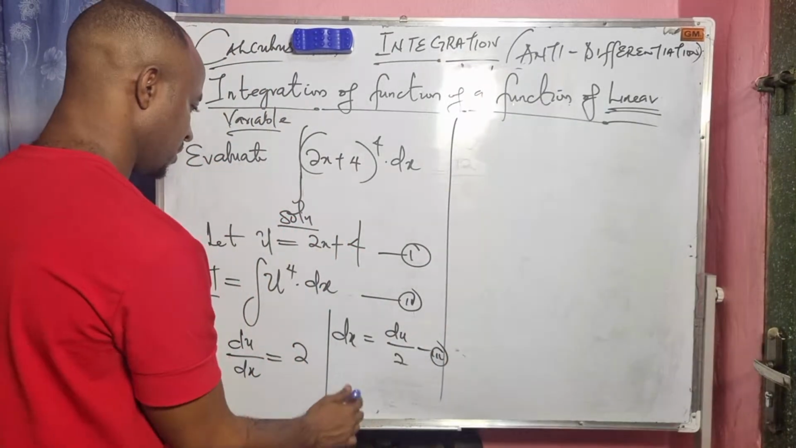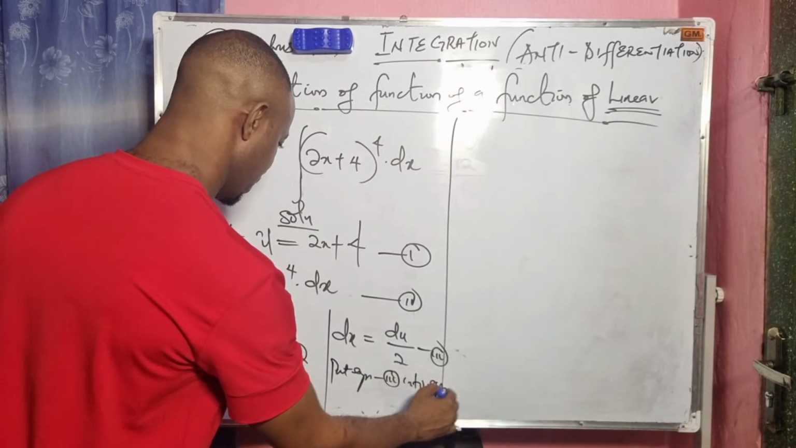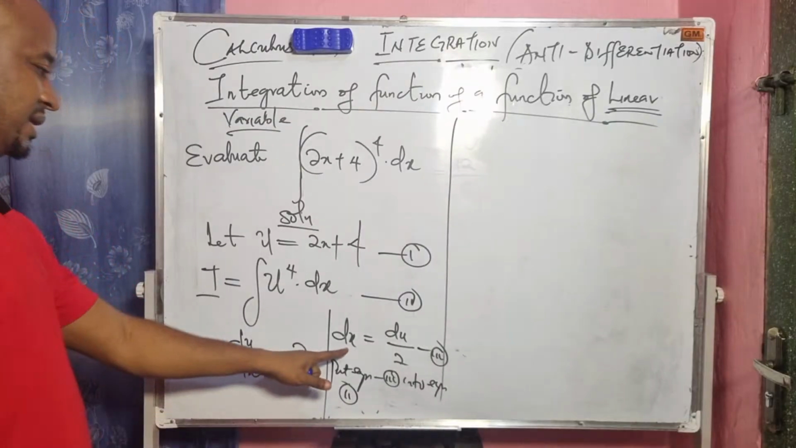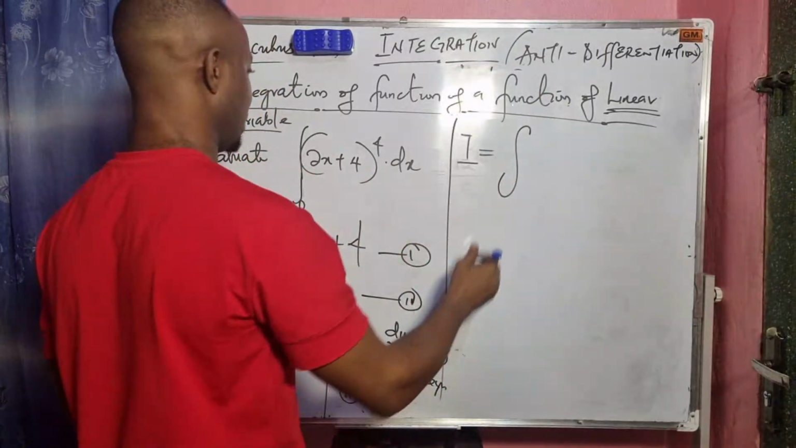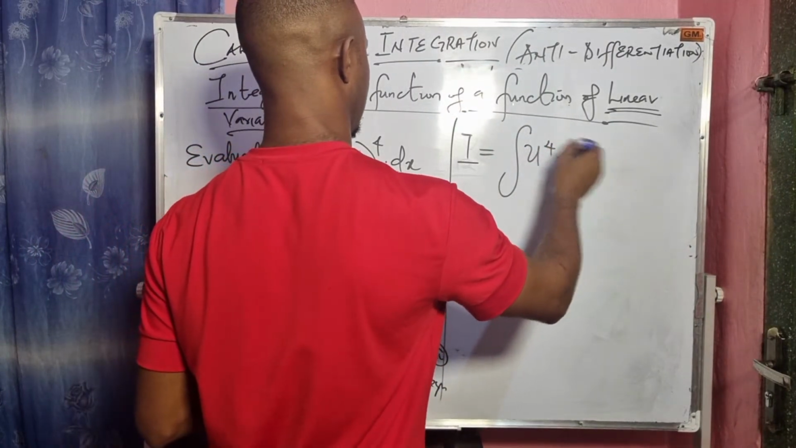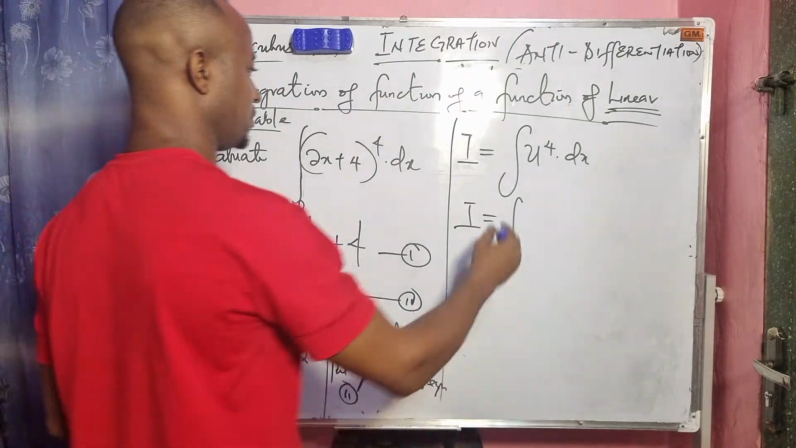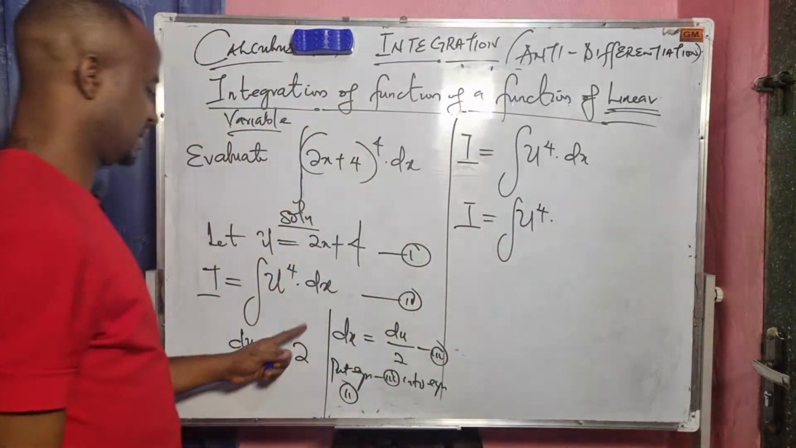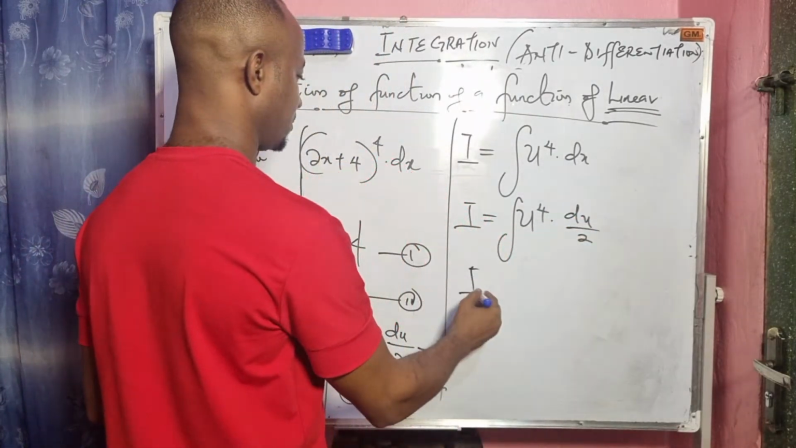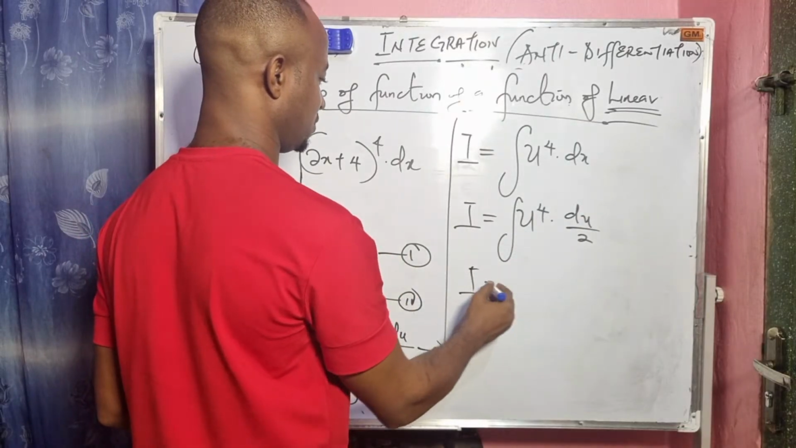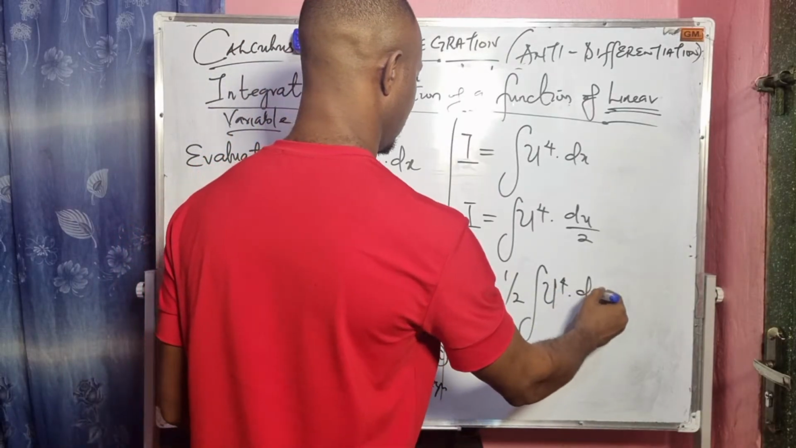Then we put equation 3 into equation 2. So I'm putting the dx into this, and that will give us I equals the integral of u to the power of 4 times dx, which equals the integral of u to the power of 4 times du over 2. So here I will factor out 1 over 2, and I have I equals 1 over 2 times the integral of u to the power of 4 du.